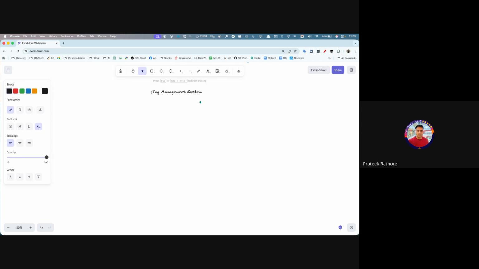So tags, tag management system. What does this really mean? Atlassian has a product called Jira, and what you can really do is while you're creating the Confluence, I mean Confluence is another one. While you're creating a Confluence document, you can add tags to it. Let's say the hashtags, basically. Let's say hashtag of system design, or hashtag of finance, or any team related or whatever. So there can be one Confluence document and there can be multiple hashtags.